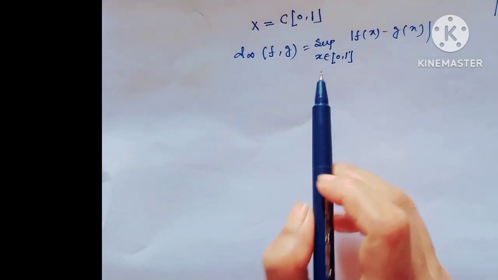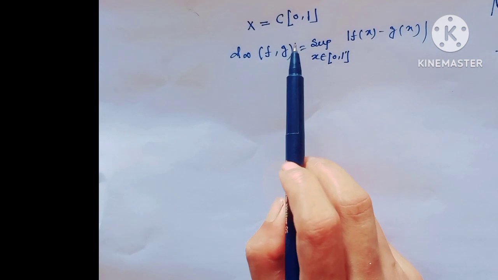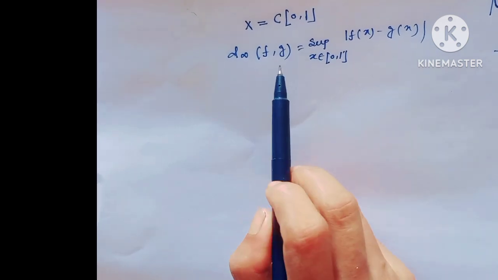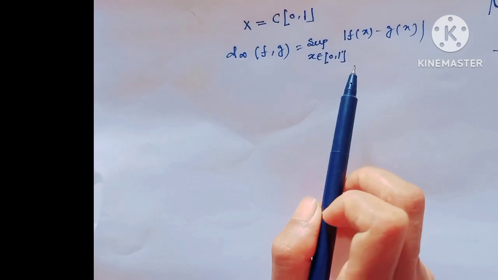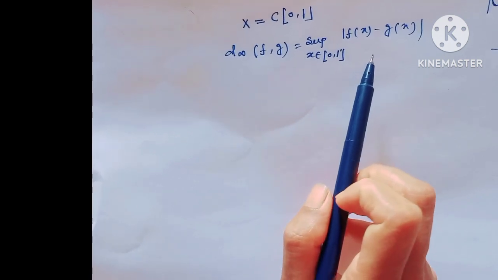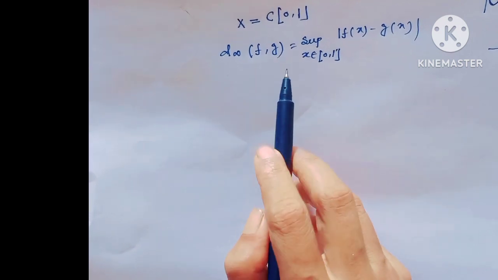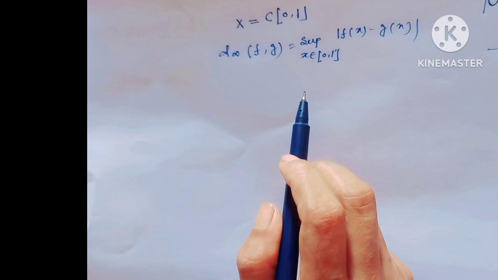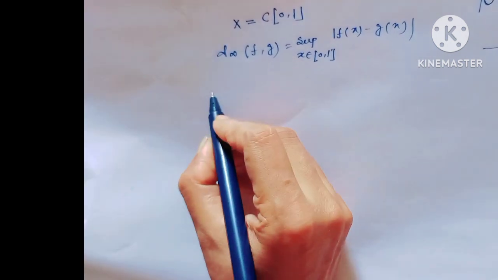Now consider X equal to C[0,1]. The sup metric in this C[0,1] is d_infinity(f, g) equal to the supremum over x belonging to [0,1] of |f(x) − g(x)|, and this is the d_infinity metric we all know in C[0,1]. Now my question: how does the open ball look in this metric space?